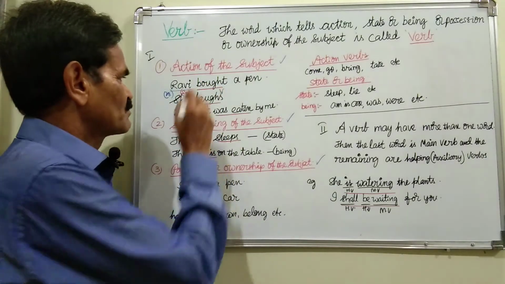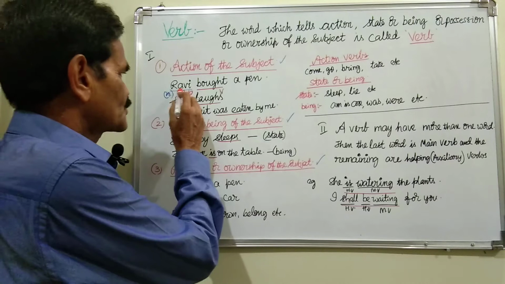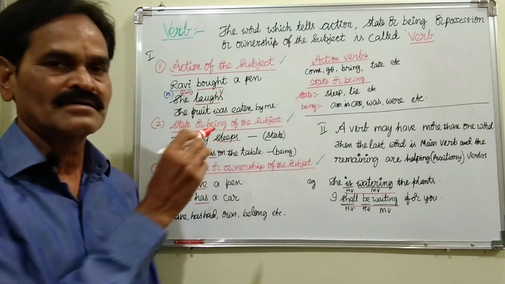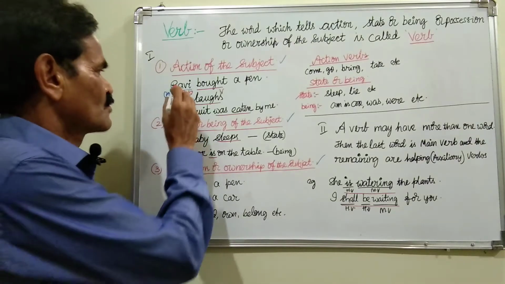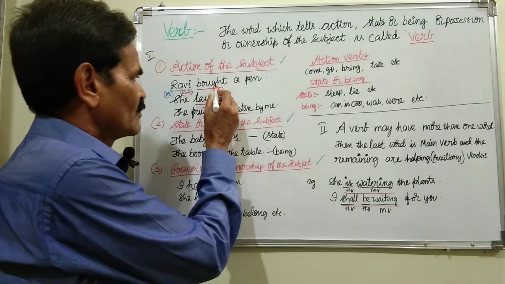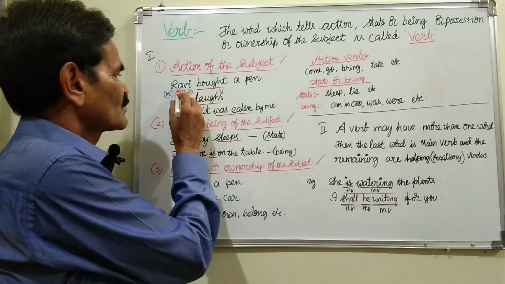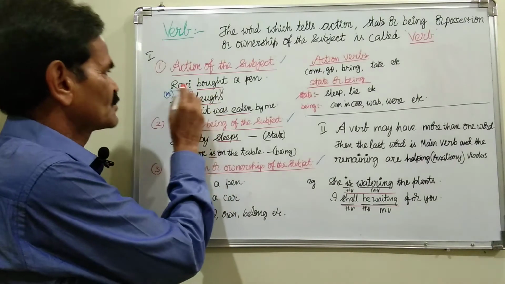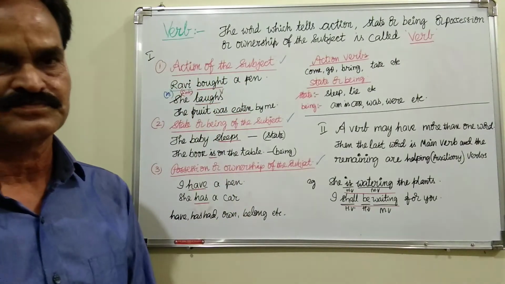Here, the verb says the action done by the subject. Who bought? Ravi. Ravi is the name of a person, noun. That noun came before the verb, subject. Here, the verb bought says the action of the subject, and this is the action done by the subject.